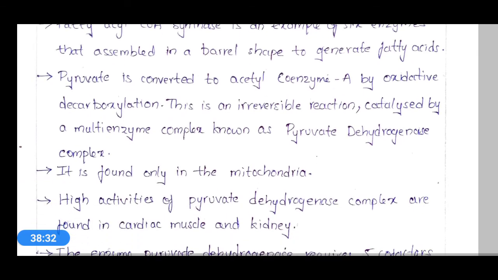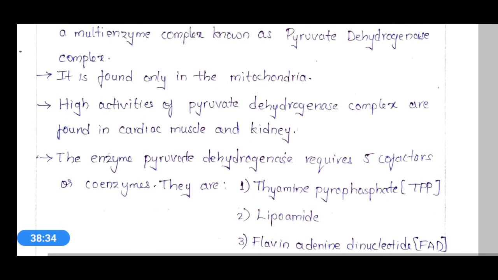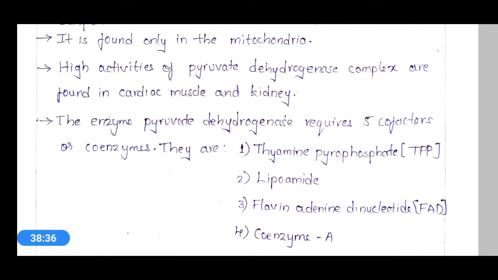We mostly discuss pyruvate dehydrogenase, which is one of the best examples of multi-enzyme complexes.